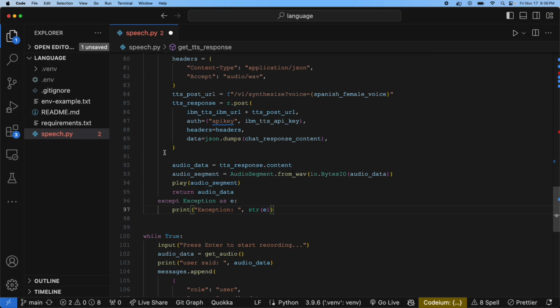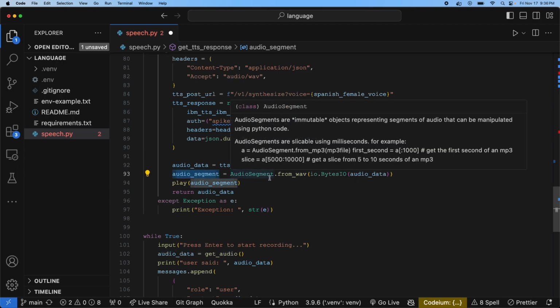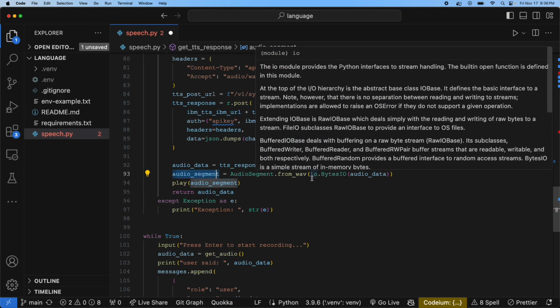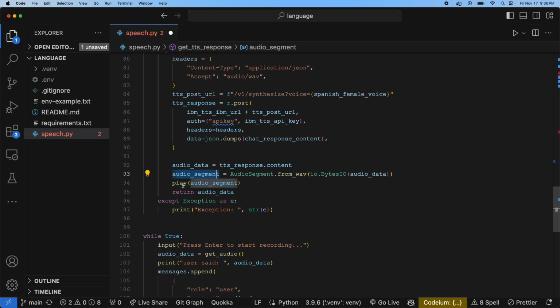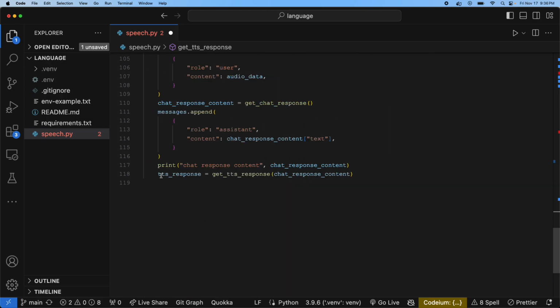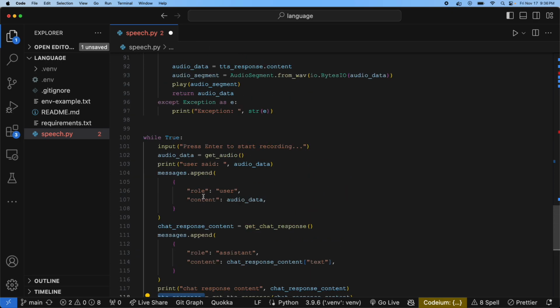We get the response back from IBM. We save it to this audio data file. We create an audio segment from PyDub. Then we use PyDub to play the audio segment, and that's what you heard earlier. And we return this audio data, which is this text-to-speech response.